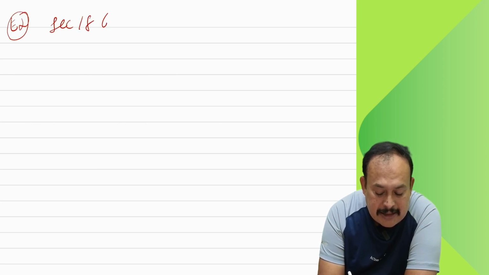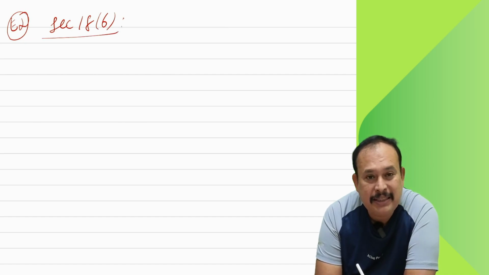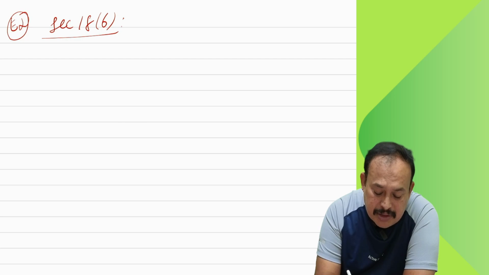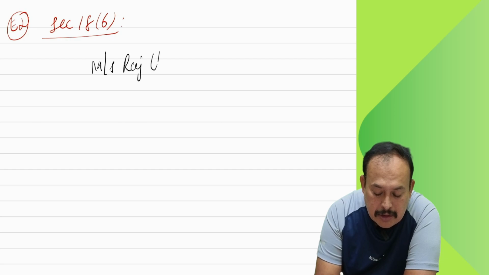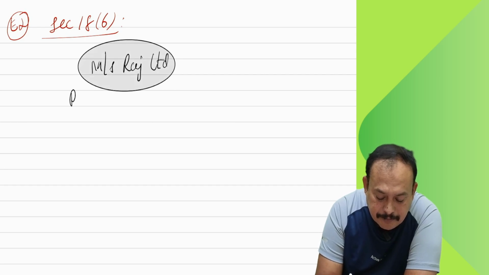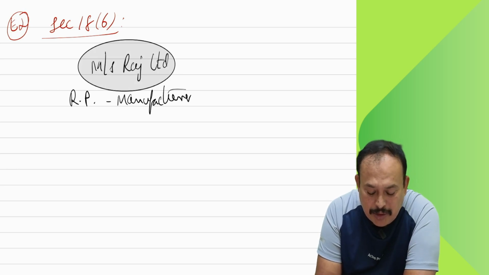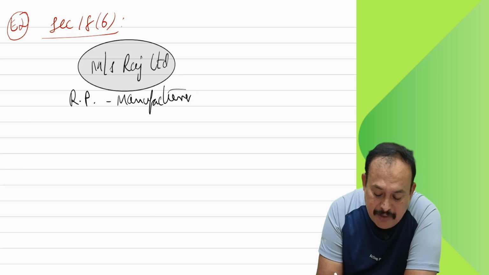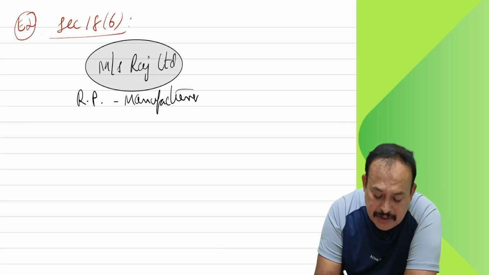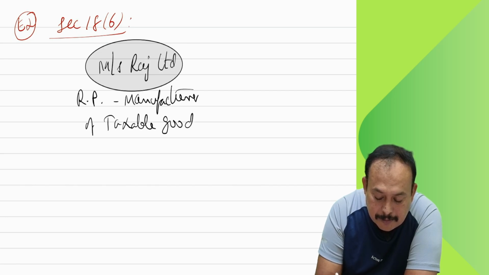Referring to section 18(6), what is it? Sir, basically I am a registered person. My name is Raj Limited, sir. Basically I am a manufacturer, a registered person under GST, and also a manufacturer of taxable goods.